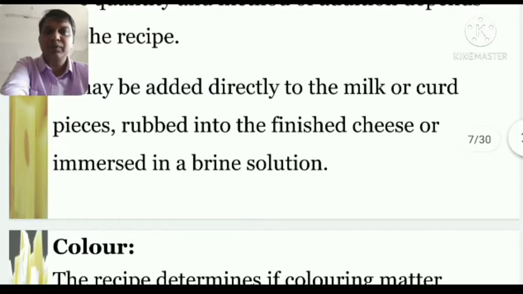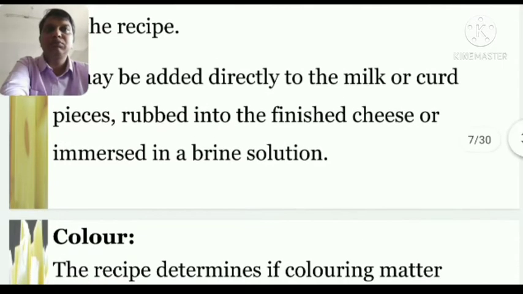The first way is to put the salt directly and rub it in properly so that it mixes with the cheese. The second way is that when the cheese is fully made, they pass it into a brine solution, which helps to develop the aroma of the cheese, and second, it helps in the preservation.